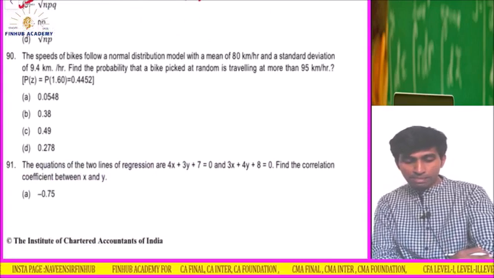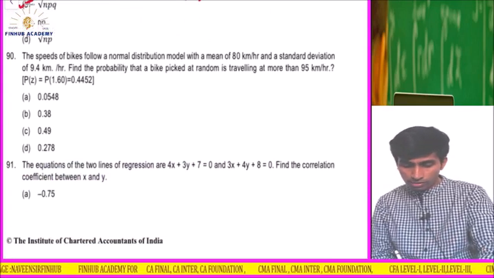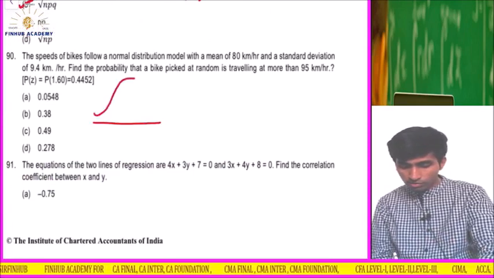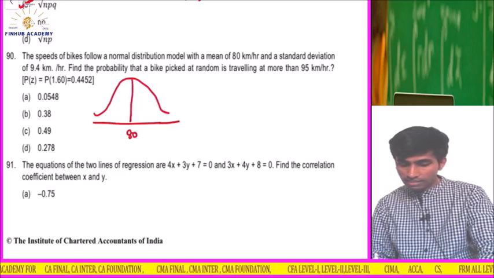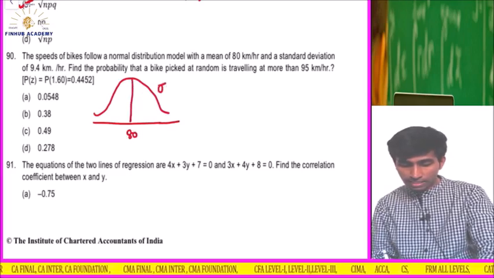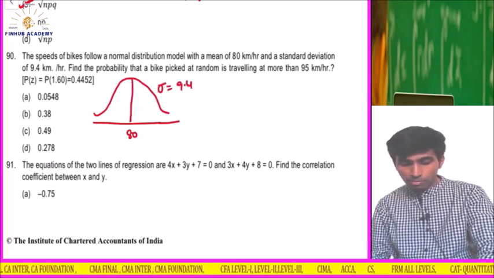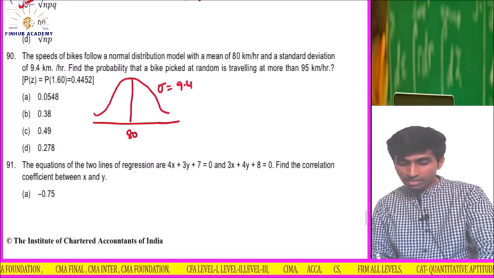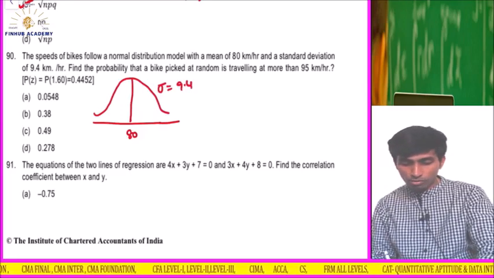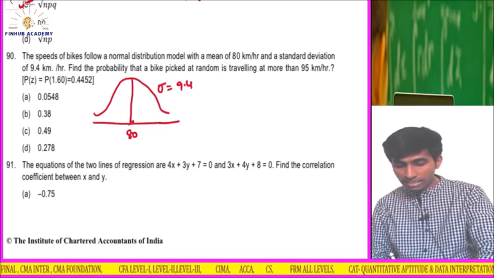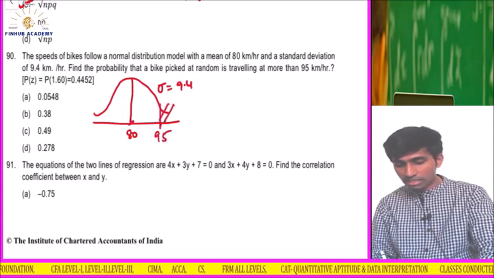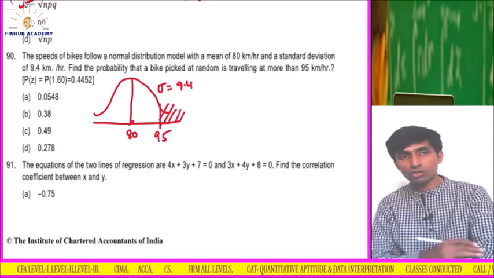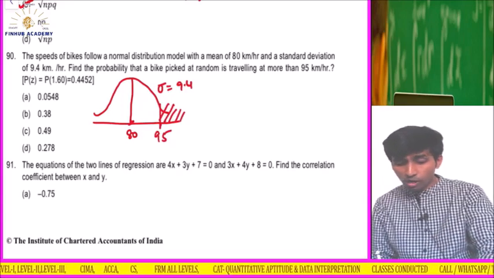The speed of a bike follows normal distribution. Okay, so in this normal distribution sum, we used to do it like this. Mean is 80, we used to write it here, and standard deviation 9.4. Find the probability that the bike picked at random is traveling more than 95 km per hour. Obviously, if 80 is here, 95 should come onto the right hand side. More than 95 means they are asking us this tail. Understood? So let's check how we will solve this.